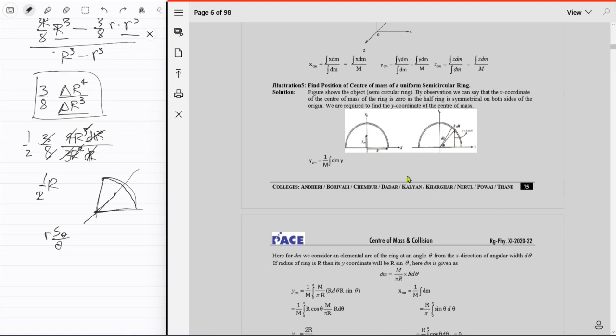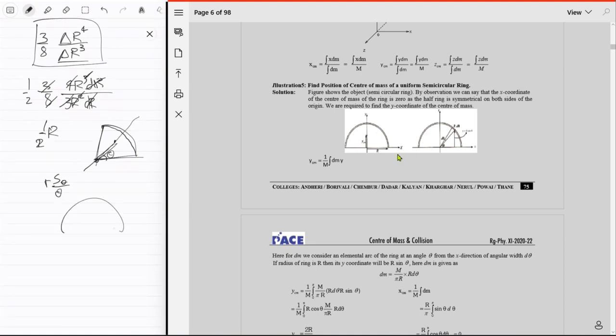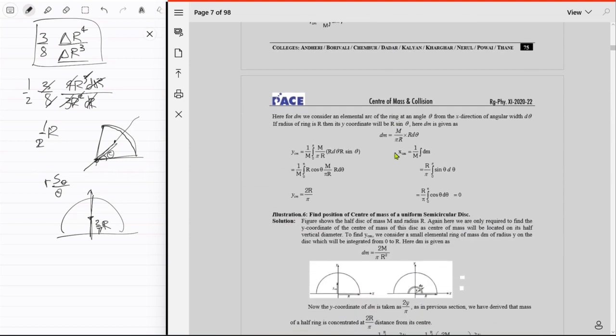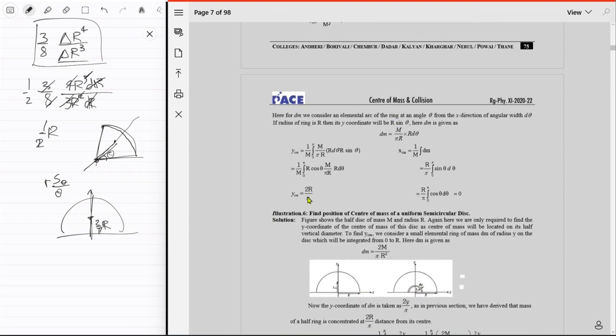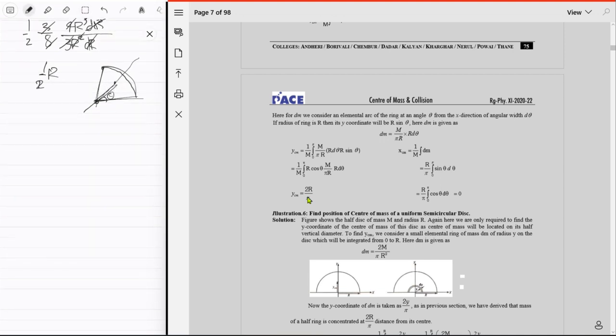And right, let's actually see if this works or not. So first you have the position of the center of mass of a uniform semicircular ring. Theta is measured with this angle, so over here theta will just be pi upon 2, and then we have r times 1 upon pi. It's like 2 upon pi r. So it's 2 upon pi r from here, right? The angle bisector is this, and it's 2 upon pi r. Okay, let's see what they got. So yes, 2 upon pi r, exactly the way we predicted. And it's a more general version of this thing where you have this.